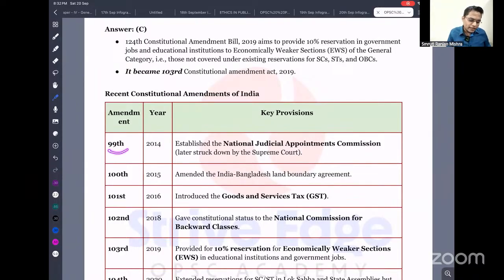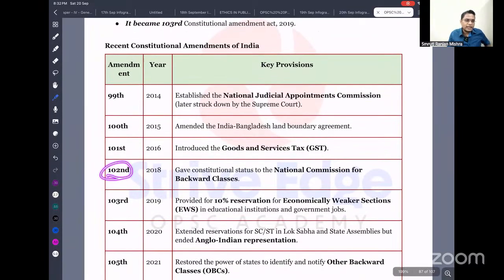The 99th Constitutional Amendment Act was passed in 2014. It wanted to establish the National Judicial Appointments Commission, but it was later struck down by the Supreme Court because it was believed to violate the separation of powers. The 100th Amendment provided for exchange of land boundary between India and Bangladesh. The 101st was enacted for implementation of GST. The 102nd was enacted for establishment of the National Commission for Backward Classes, which was earlier a statutory body.